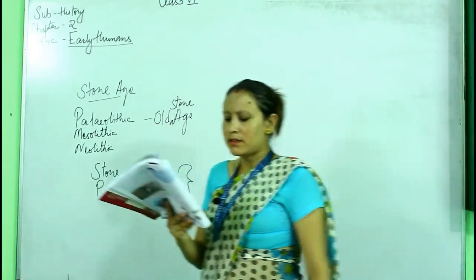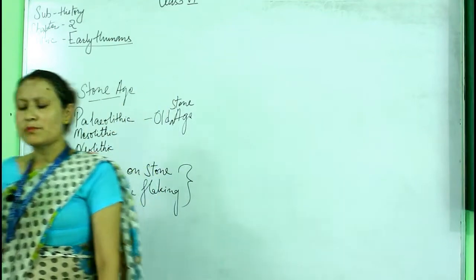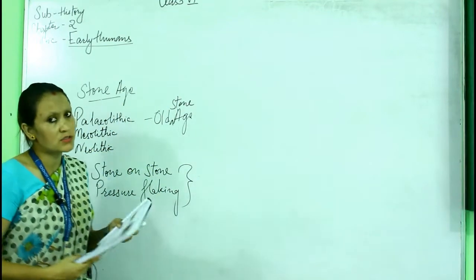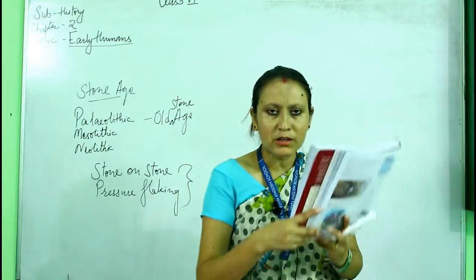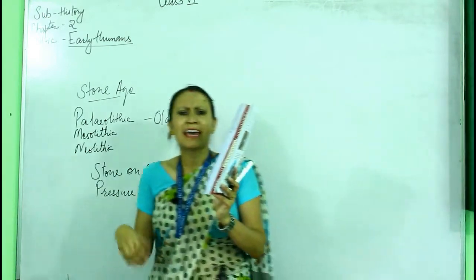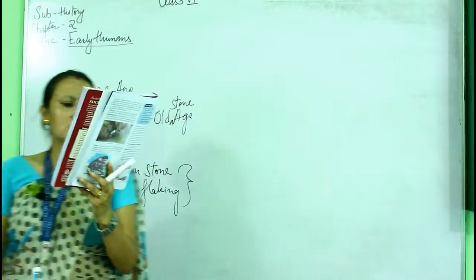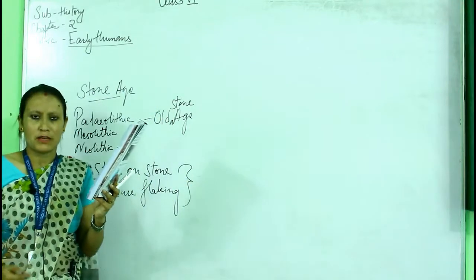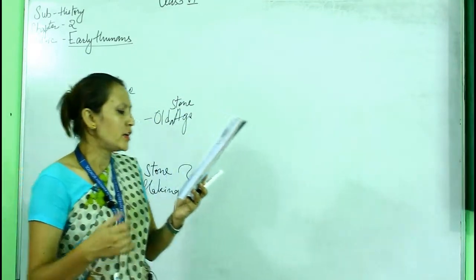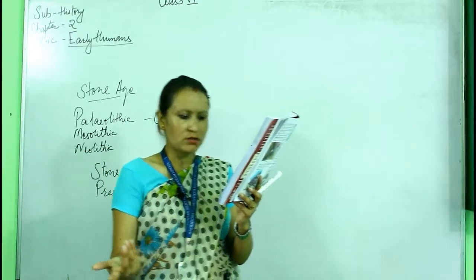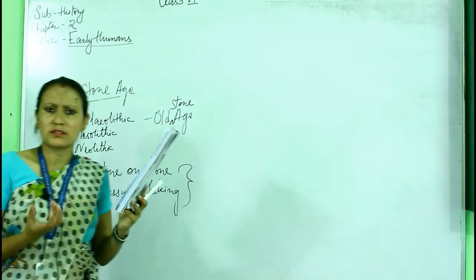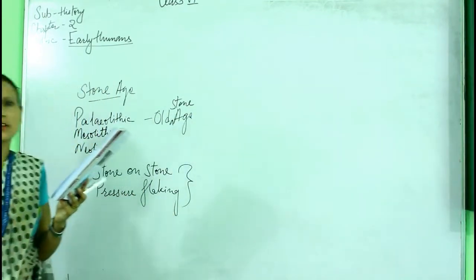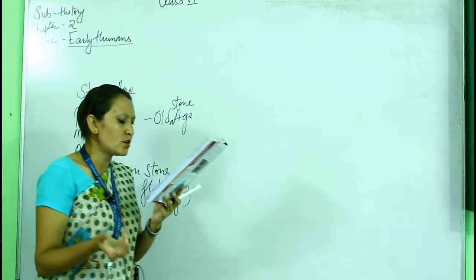Here are some ways in which early man used fire. It is believed that they discovered fire in that way only, by rubbing two stones accidentally, and they used it in different ways. First, they used fire to cook meat. Before that they used to eat raw meat, but after the discovery of fire, they cooked it.